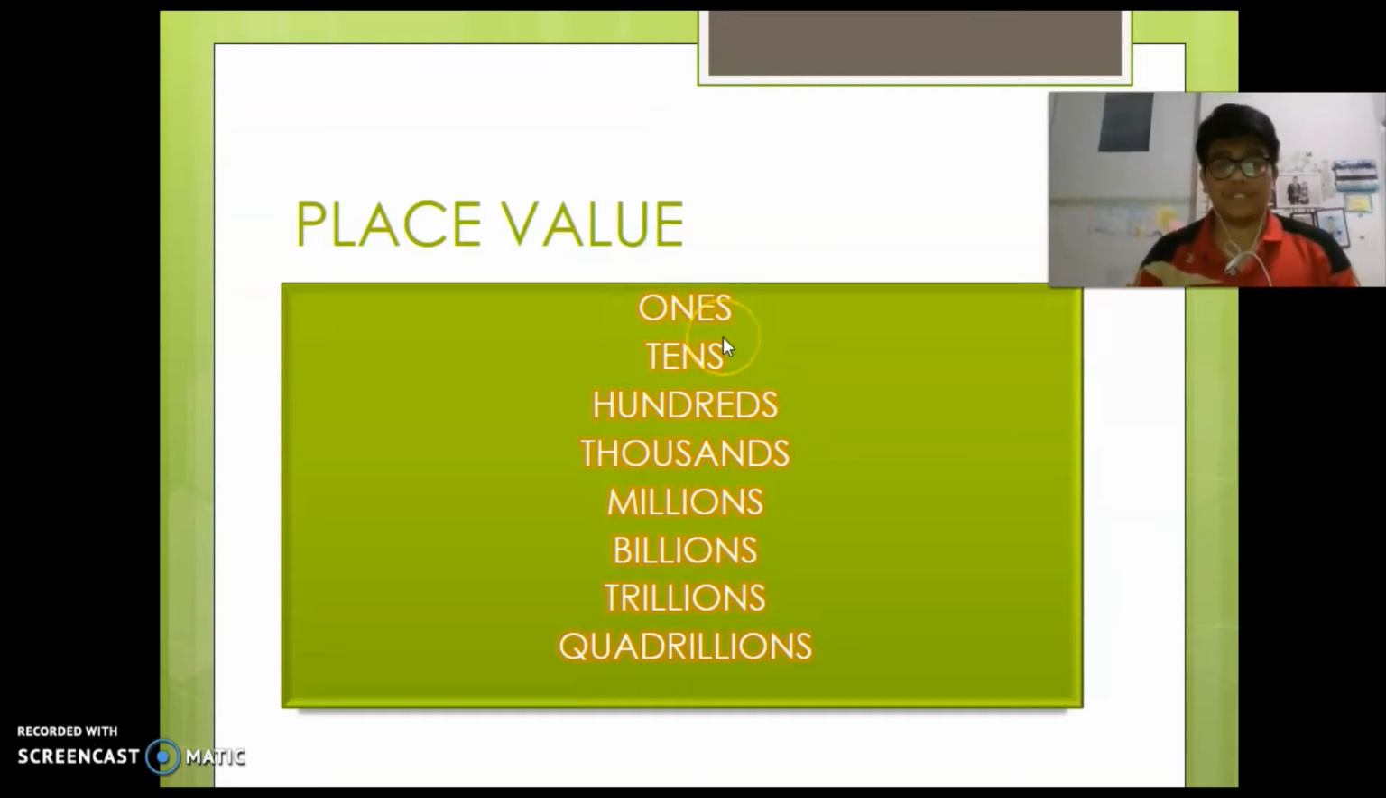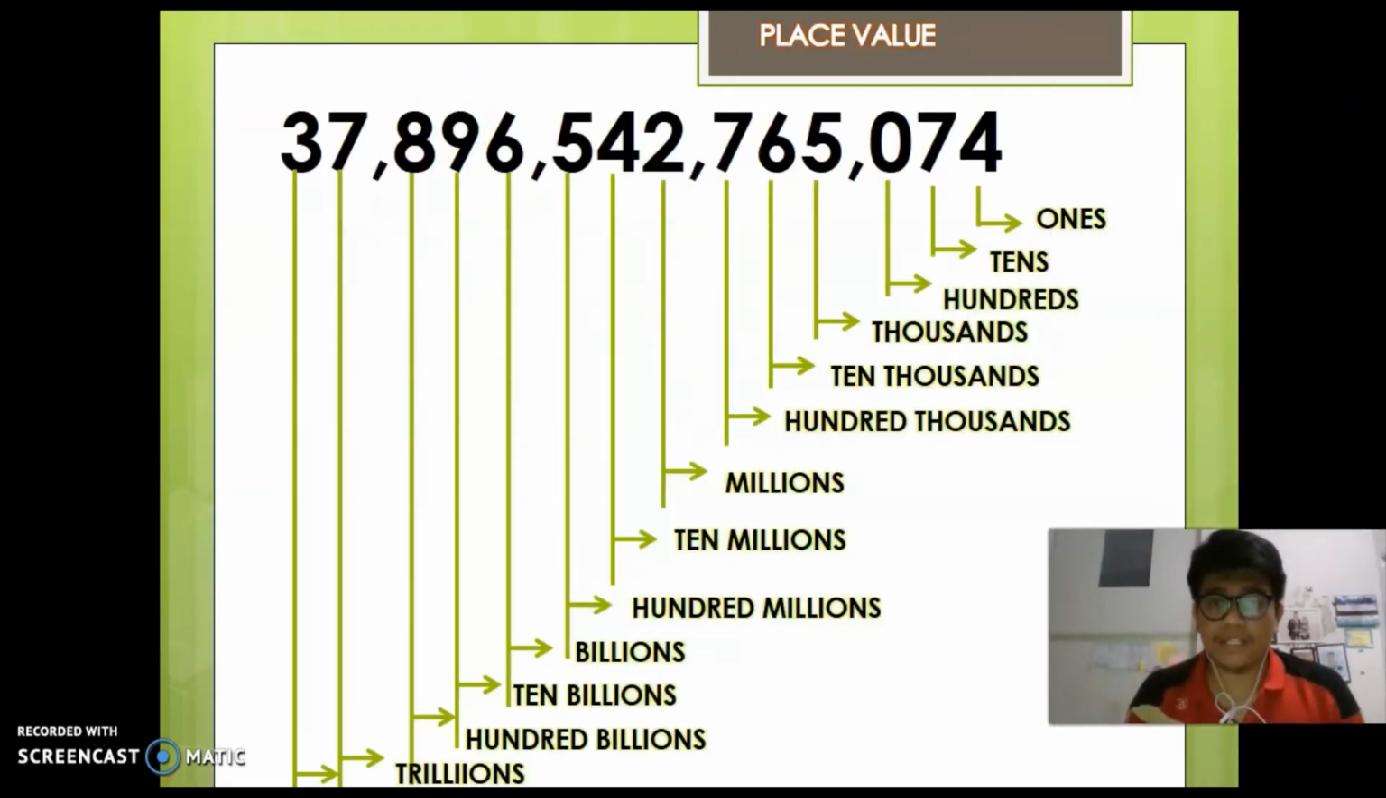Before we learn about numbers, we will learn about place value. For place value, we will learn about ones, tens, hundreds, thousands, millions, billions, trillions, and quadrillions. What are they? Be careful. Place values are like the numbers, but they have the letter S at the end of their words. For example, this is the place value of numbers, but this is a different type.